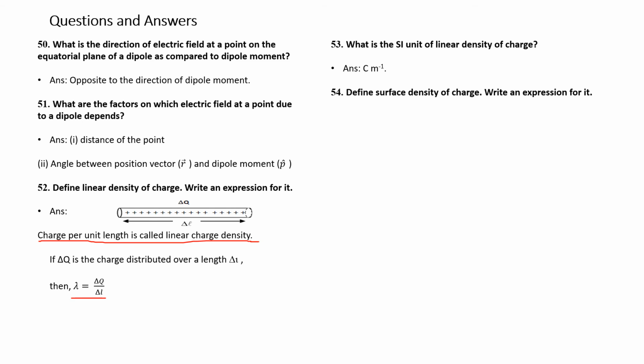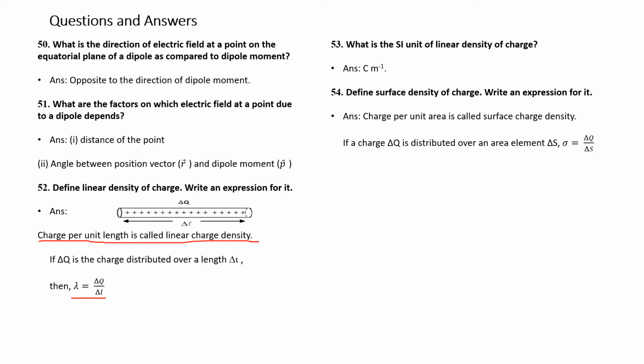Question number 54. Define surface density of charge and write an expression for it. Here it was linear length. Now, surface means it should be area. Surface means unit area. Charge per unit area is called surface charge density. Therefore, if a charge delta Q is distributed over an area element delta S, then sigma is equal to delta Q by delta S.